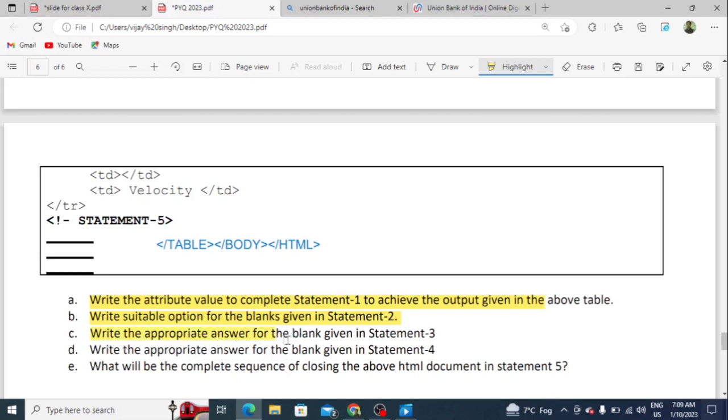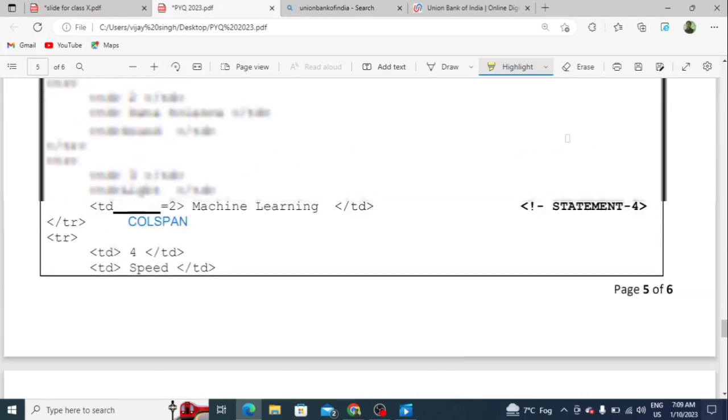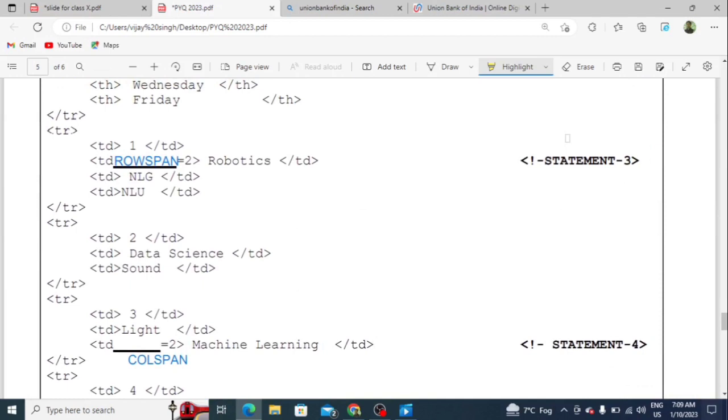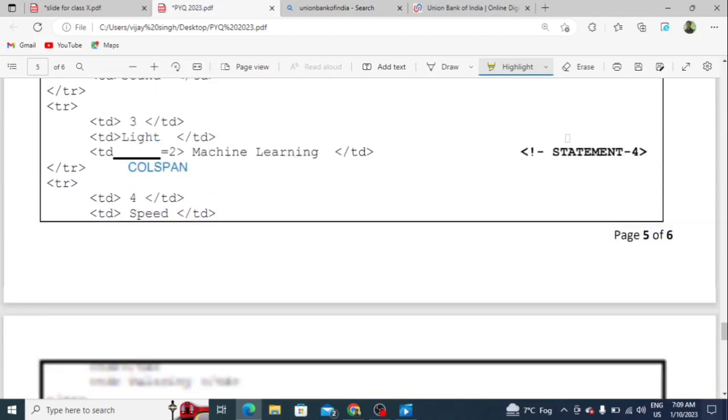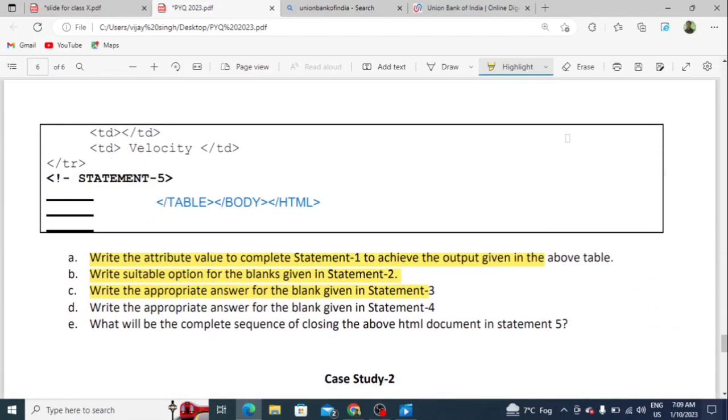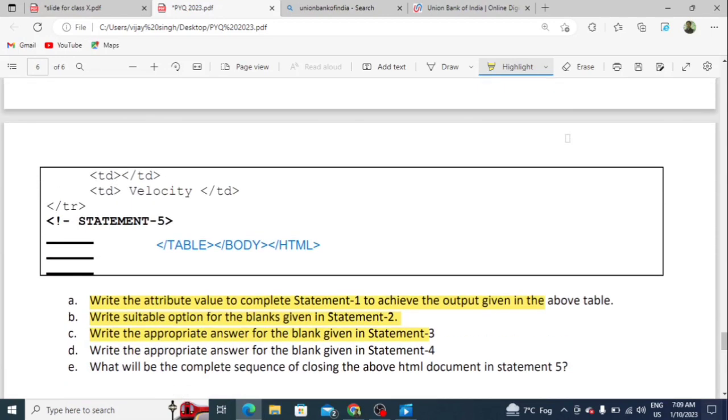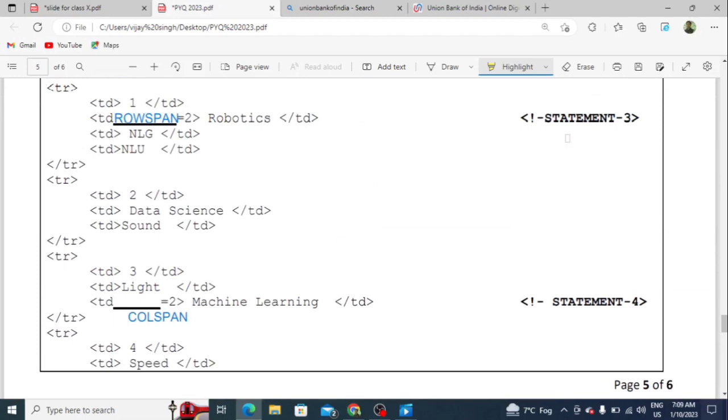Write the appropriate answer for the blank given in statement 3. Students, let's see statement 3. In statement 3 you have to write rowspan. And write the appropriate answer for the blank in statement 4. Students, in statement 4 you have to write colspan.